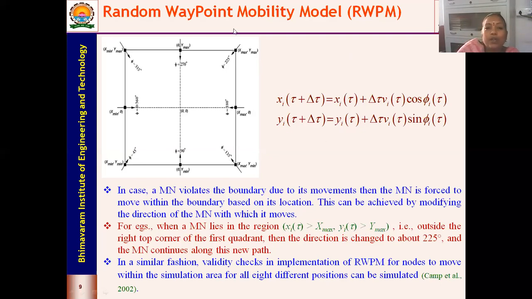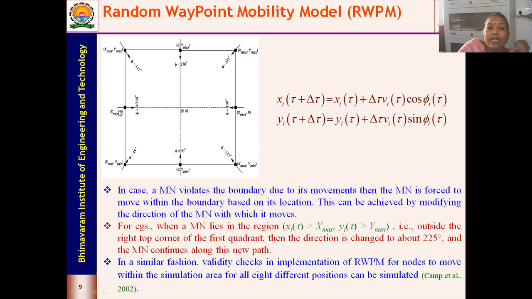That means my node is not in the boundary. It is outside the simulation boundary. So I need to bring the node within the boundary. To do that, I make a change in direction. I tell the node to move in a direction of 225 degrees and come into the boundary. So now this phi value is going to be substituted in the equations, and then you can get your new x location and y location.